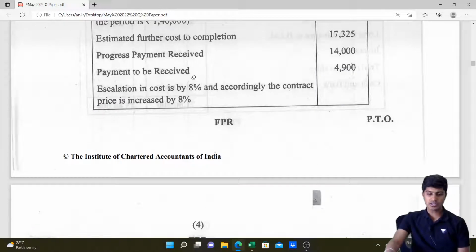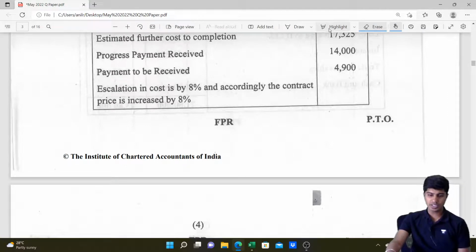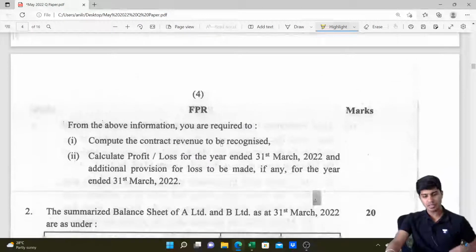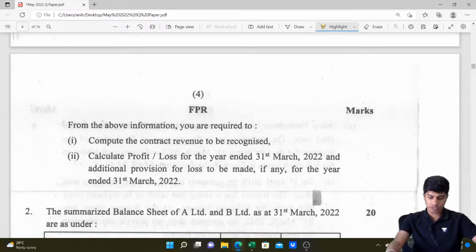Okay. Escalation clause 8% and accordingly the contract price is increased by 8%. So it is triggered and we will get 8% extra revenue. So when we consider the contract revenue, you should take 8% more than this 35,000 straight away. Yeah, they've asked us to compute the contract revenue. Very good.